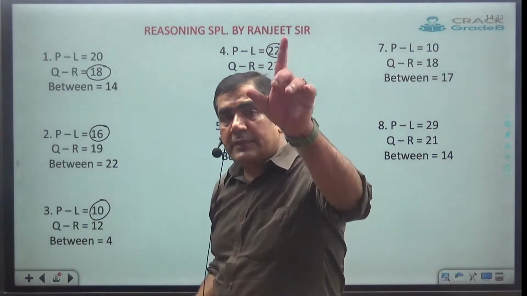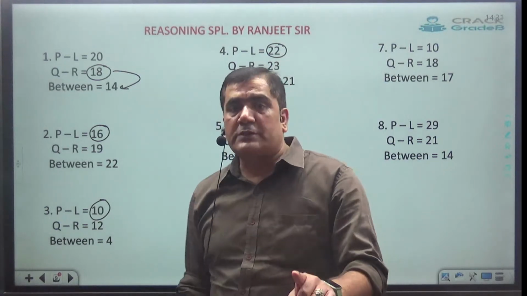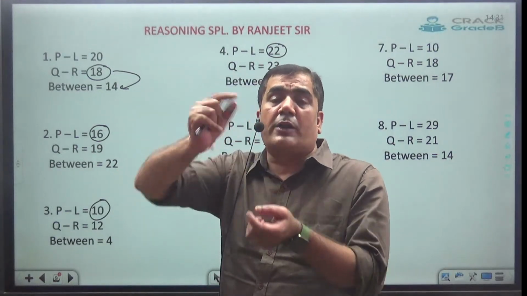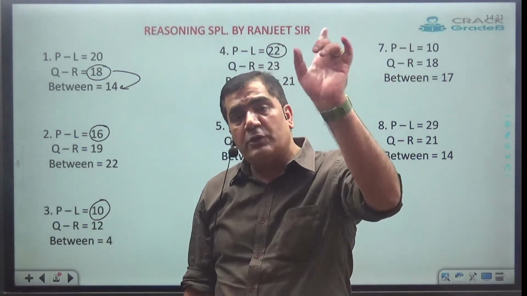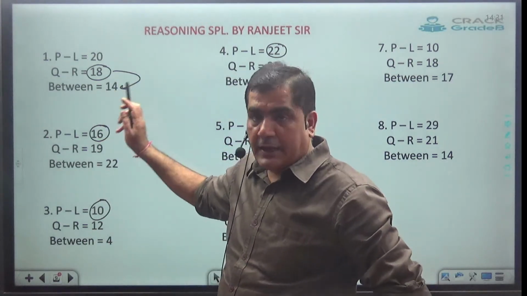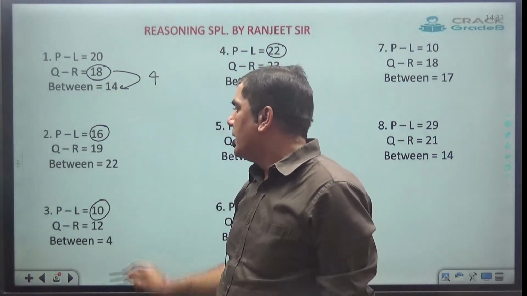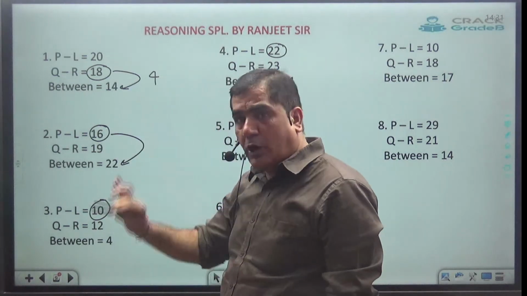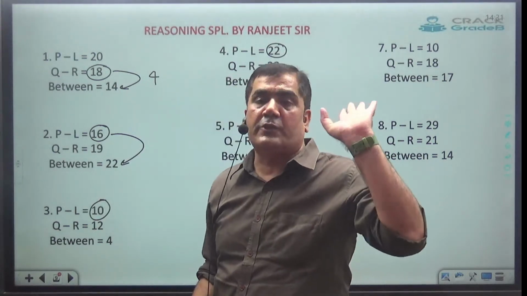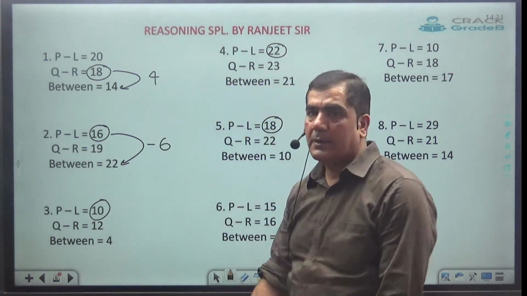And always subtract the smaller position with between. Always you have to subtract smaller minus between. I am not saying subtract bigger number minus smaller number. I am saying always you need to subtract smaller position minus between. Clear? Now always remember. Here it comes out to be what? 18 minus 14 comes out to be 4. I should not take 22 minus 16. I am saying smallest position minus between you have to take. So 16 minus 22 comes out to be what? Minus 6.